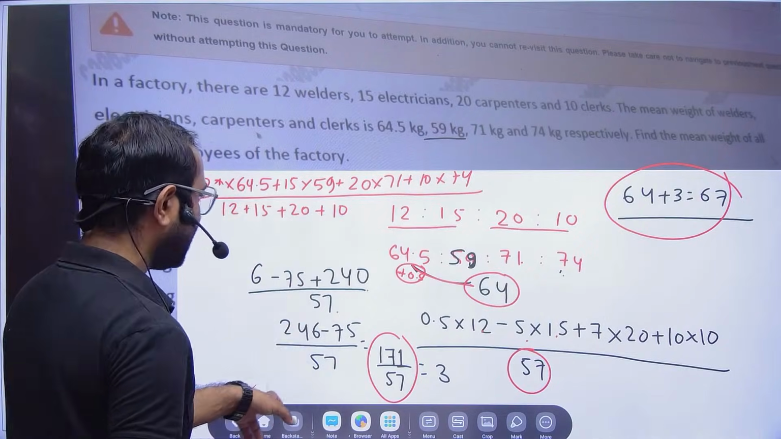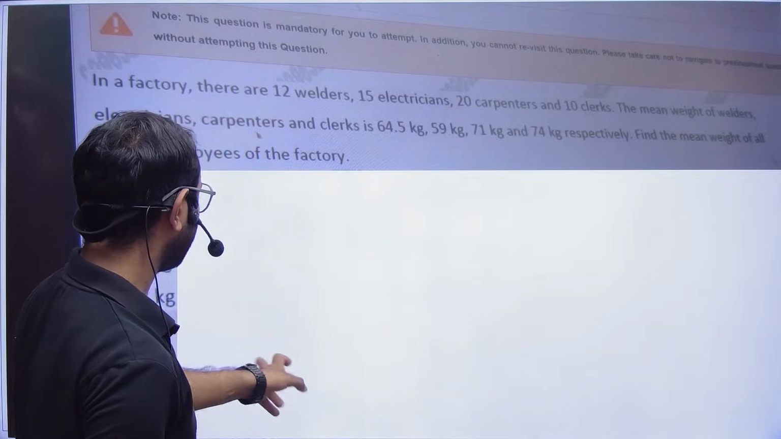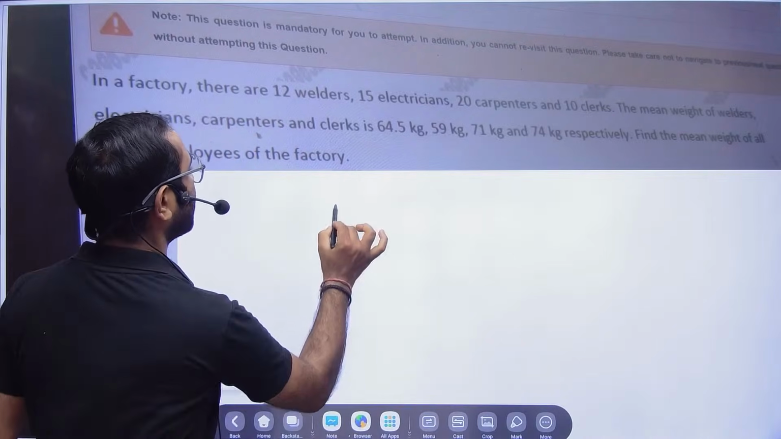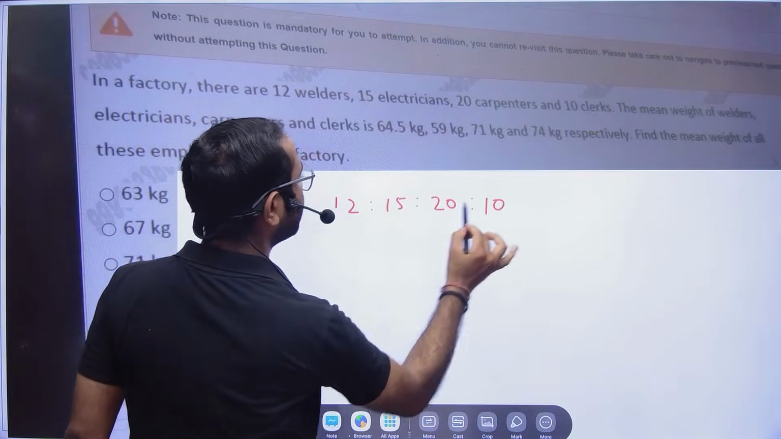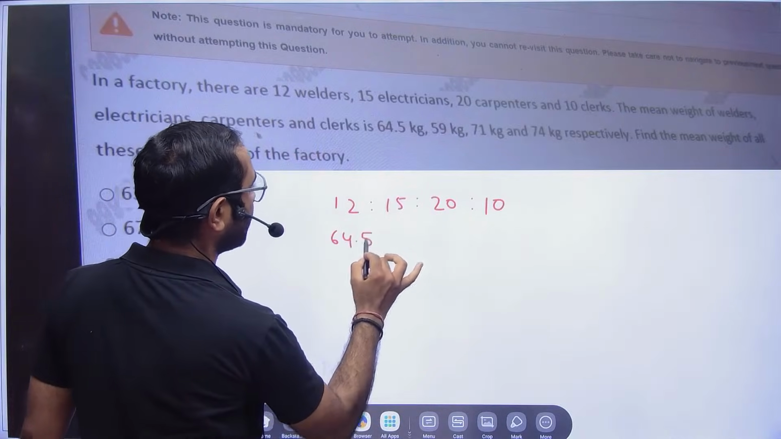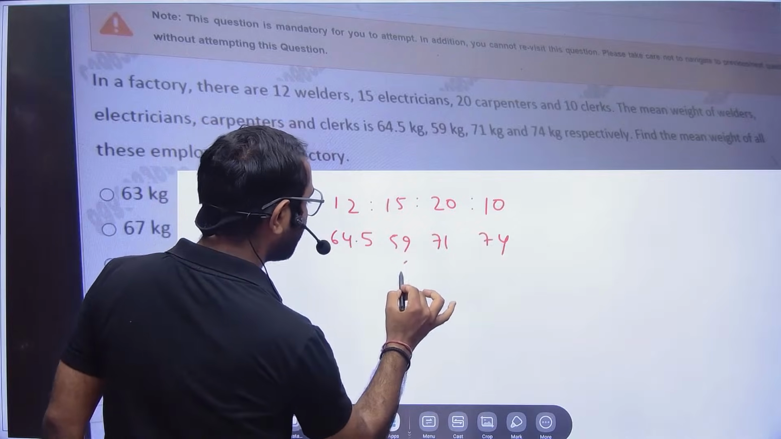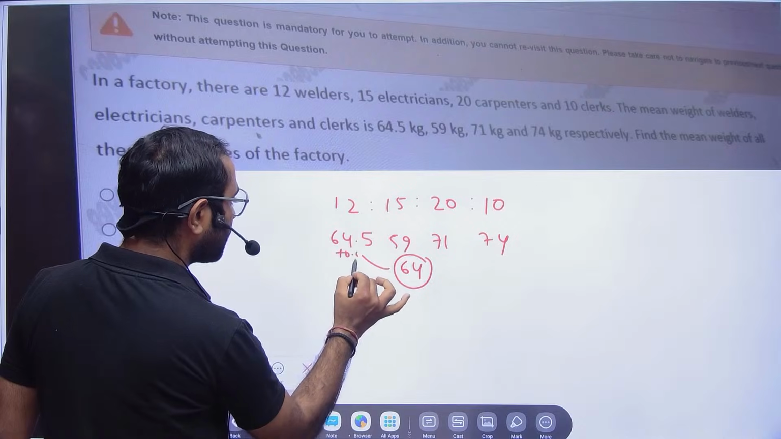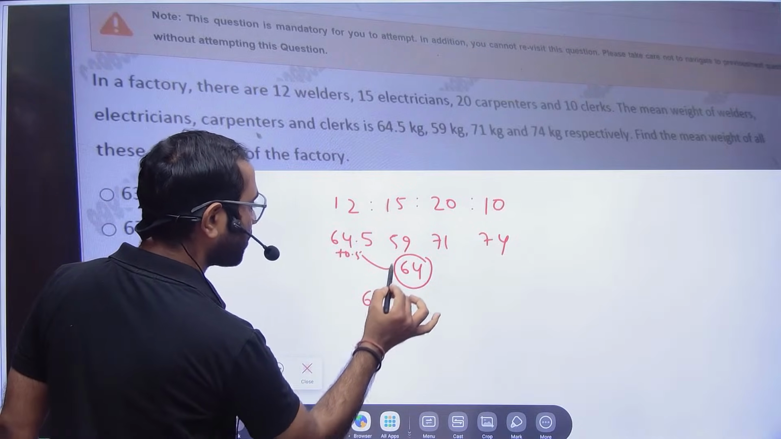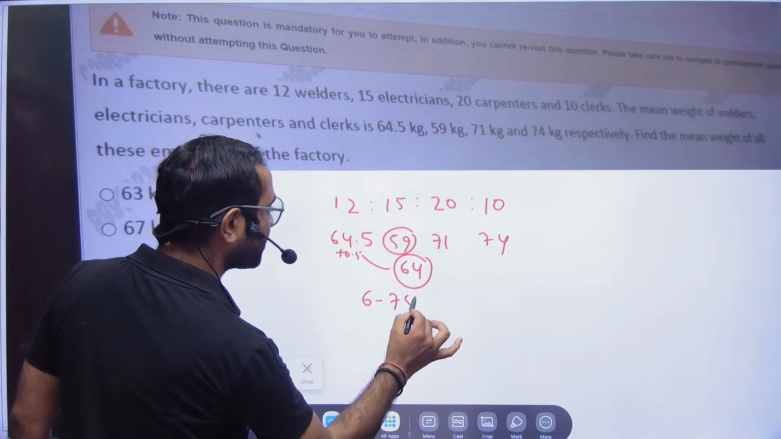See, this one will not take much time. I missed one value, and that is the reason it happened like this. See, this is 12, 15, 20 and 10. This is nothing but 64.5. This is 59, this is 71, and this is 74. Now you take the number 64, right? So this is 0.5 more, so 0.5 into 12 is 6. Okay. Then this is 5 less, so 5 into 15, 75.